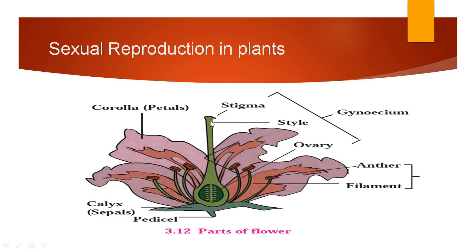It consists of stigma, style and ovary, while androecium is the male part of the flower, and it consists of anther, you can see the anther over here, and filament. This green colored part is the filament. This is the anther. In the anther, pollen grains are present. So anther and filament are the members of androecium. So this is the structural anatomy of the flower.